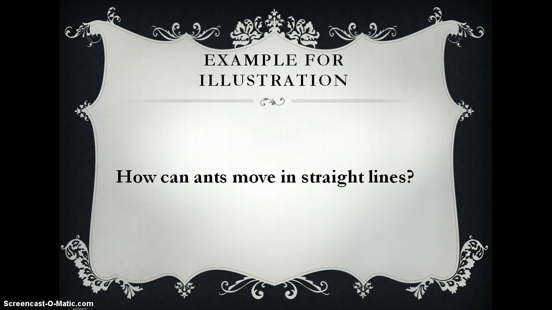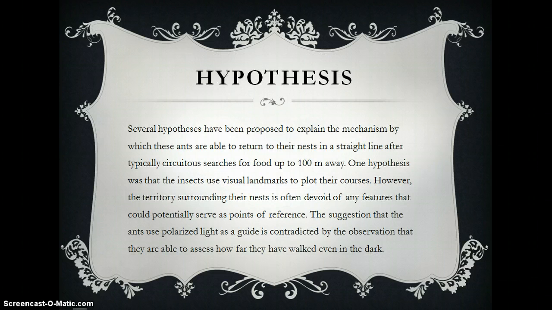And there's an example for more illustration about how ants move in a straight line. It's a beautiful example. So if we take each on this example, hypothesis. Several hypotheses have been proposed to explain the mechanism by which these ants are able to return to their nests or go away from the nests.